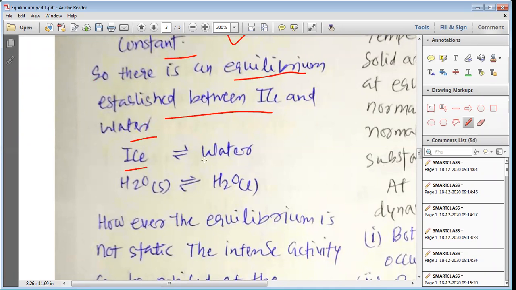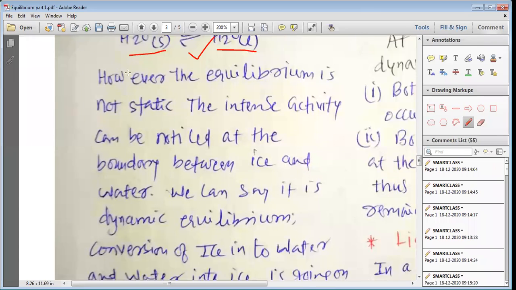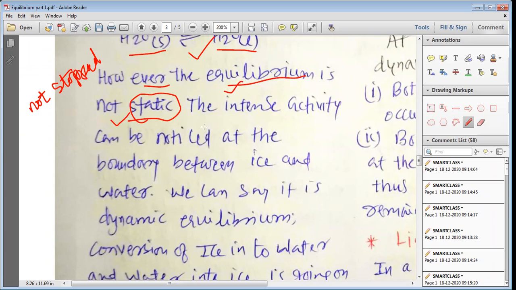So there is an equilibrium established between the ice and water, or you can say that H2O solid and H2O liquid have established an equilibrium between these two phases. However, the equilibrium is not static. Not static means not stopped. My dear students, we can say that both the forward and backward reactions are going on. At equilibrium, neither the forward reaction nor the backward reaction has stopped.